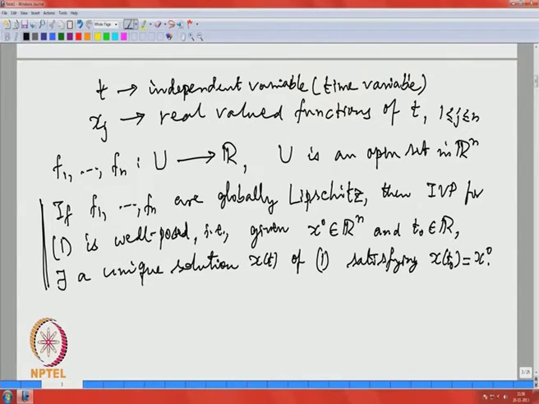And most of our examples, though I am stating it for a general n, are n equal to 1, 2, or 3 dimensions. So, n is referred to as the dimension of the system.